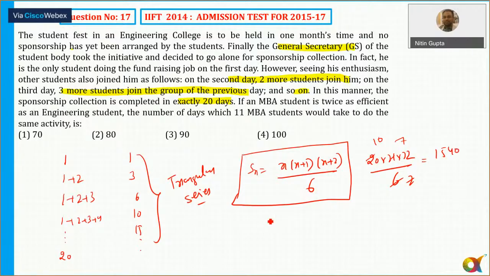So the total 20 दिन में कंप्लीट कर देते हैं ना. So total work is of 1540 man days. If an MBA student is twice as efficient, ठीक है, okay.